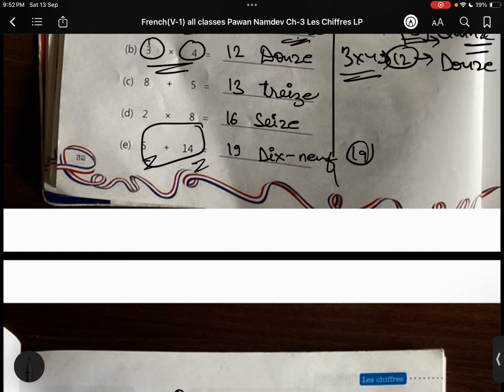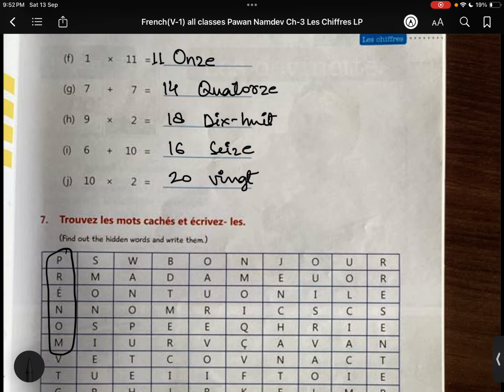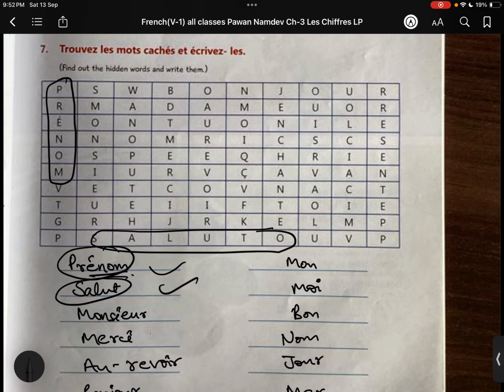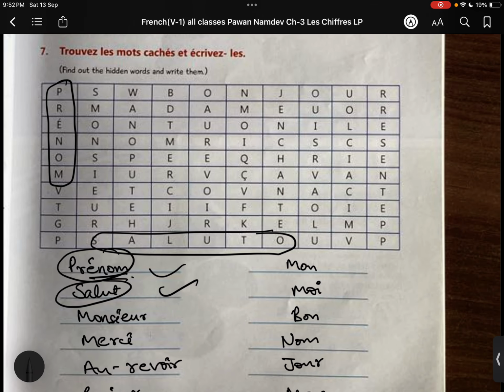5 plus 14 is 19. 19 is dix-neuf, 10 and 9 is 19. Just math. Now it's an activity here. I have just done some of the questions for you. You can just go ahead with this.